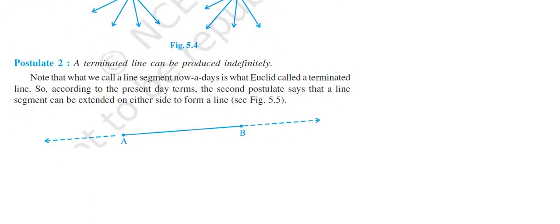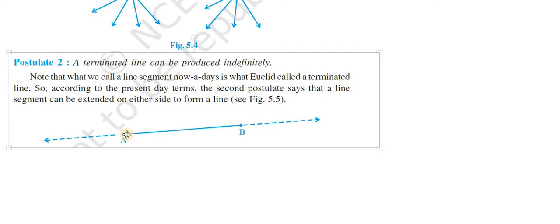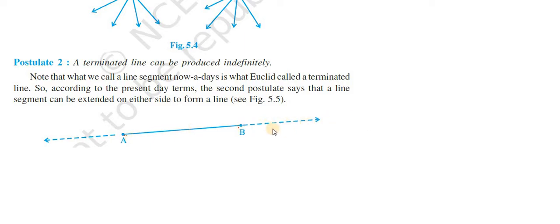Suppose AB is a line. Here AB is a line. From this line AB we can produce it indefinitely to either side. From B we can produce it indefinitely, and from A also you can produce it indefinitely. That is the second postulate: a terminating line can be produced indefinitely, in the sense you can extend this indefinitely to any length. Okay, that is the second postulate.